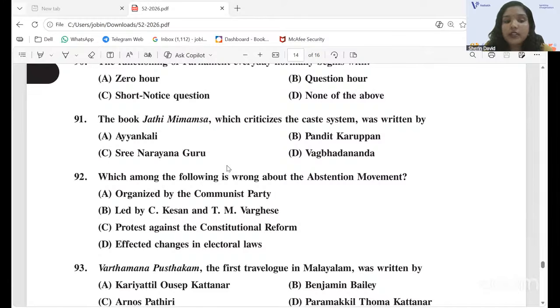The 92nd question, which among the following is wrong about the abstention movement that happened in 1931? The wrong option, that means the correct option, is organized by the Communist Party. Actually, it is a wrong statement related to this abstention movement. So the answer for the 92nd question is organized by the Communist Party.